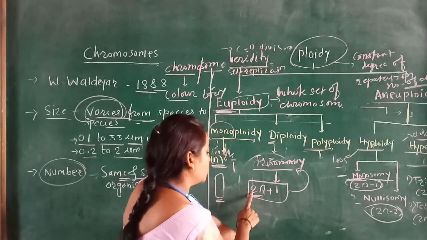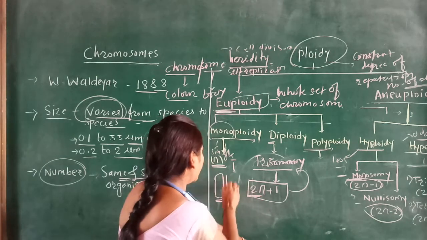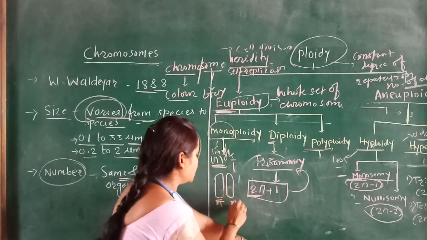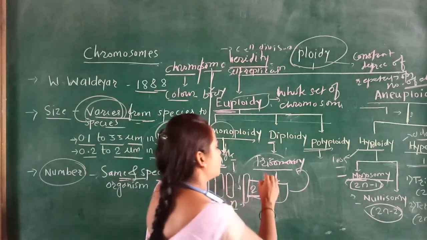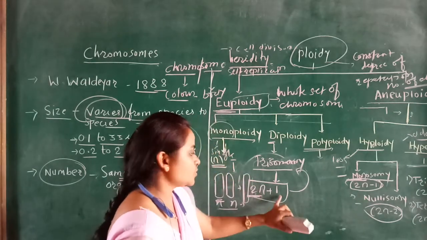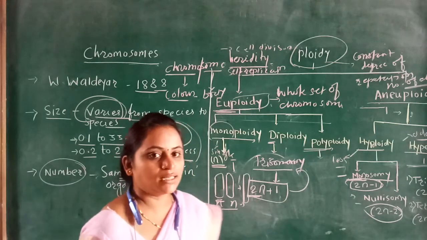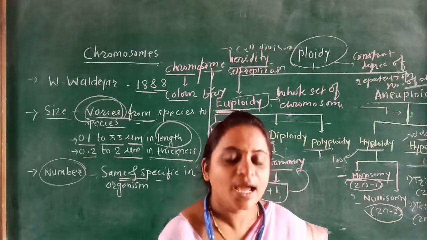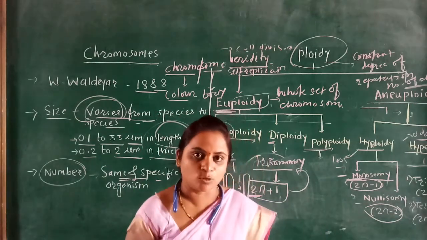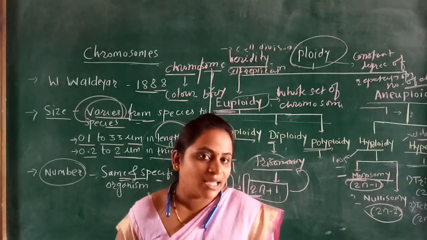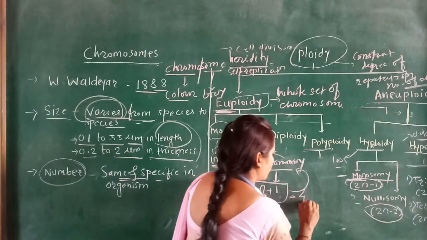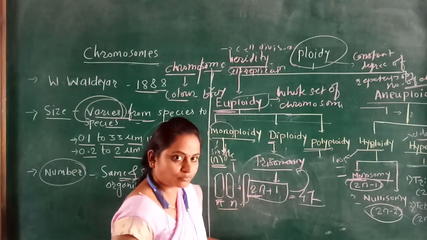Means 2n, two chromosomes, 1 and 2. This is n plus n. This 2n plus one another chromosome is added, that is called trisomy. Three chromosomes are seen, means total there are 46 chromosomes present, and in those 46 chromosomes, one chromosome is added, and at that time it has 47 in number.